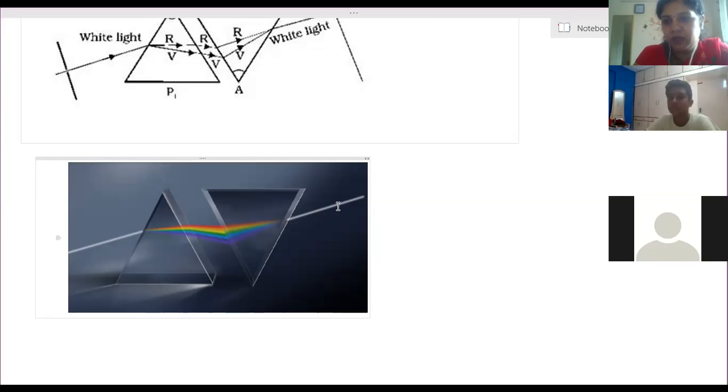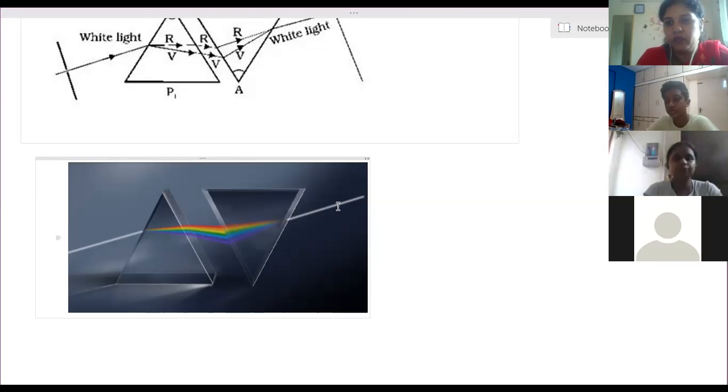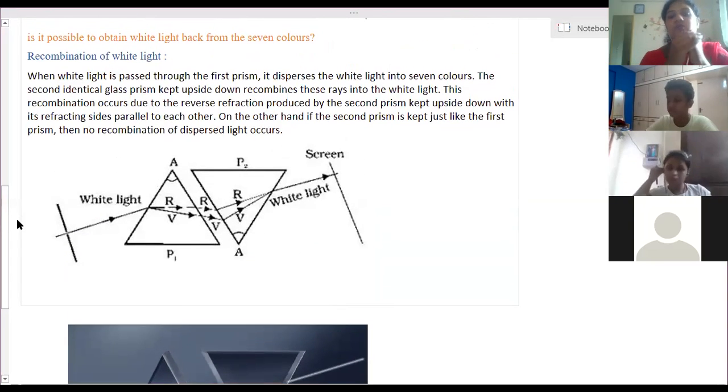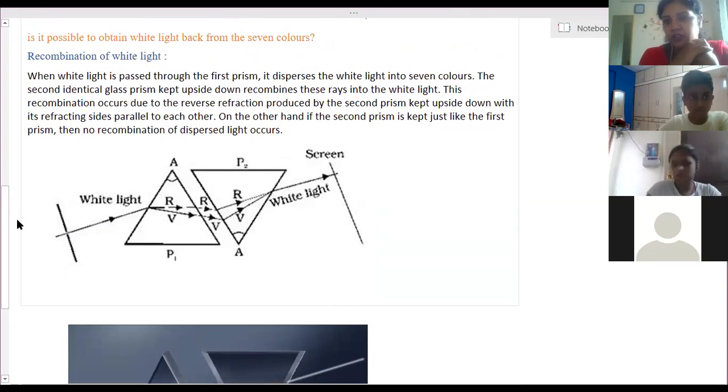This diagram is very important. A 3-mark question can be asked: explain the recombination of white light by using two identical prisms. You have to explain, and drawing the diagram actually carries 2 marks. The diagram is important, so draw this diagram and write down these points. Is it possible to obtain white light back from the seven colors? Yes, we can.